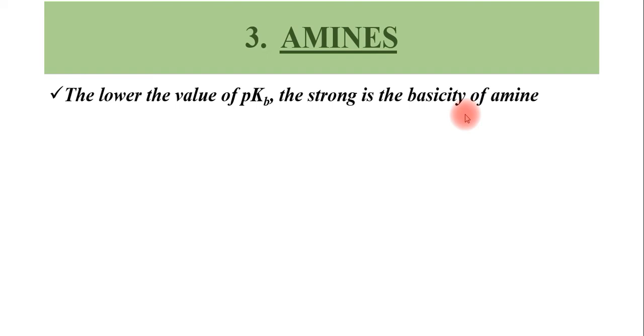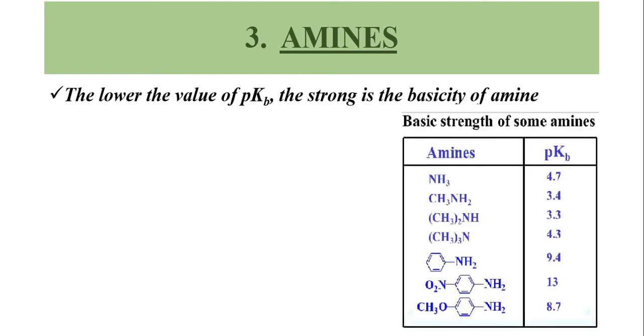Why is it said so? Just because we know that pKb is equal to minus log Kb. That is why it is given in such a way. So here it is given, the lower the value of pKb, the stronger is the basicity of the amine. And some pKb values for different amines are given here. So these are amines: CH3NH2, (CH3)2NH, and (CH3)3N are the three aliphatic amines, and C6H5NH2, the last one, is the aromatic amine.